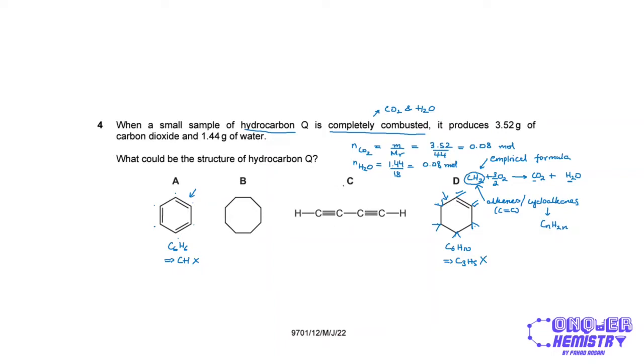Now, option C has carbon-carbon triple bonds. Now, this is neither an alkene nor a cycloalkane. This is an alkyne, right? Option B, on the other hand, is a cycloalkane. So I'm going to go with this one. And just for insurance purposes, let me look at its empirical formula. We have 1, 2, 3, 4, 5, 6, 7, 8 carbon atoms. And each carbon atom will be bonded to 2 hydrogen atoms. So that's C8H16. So that is CH2, which is the empirical formula, which is what we want. So option B is going to be correct.